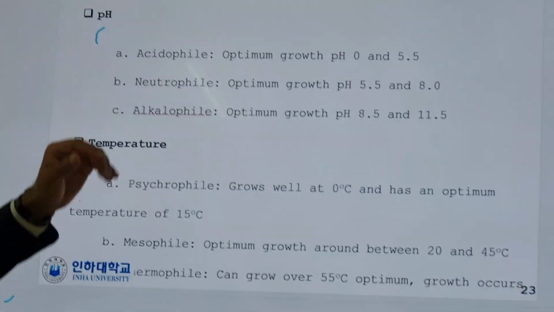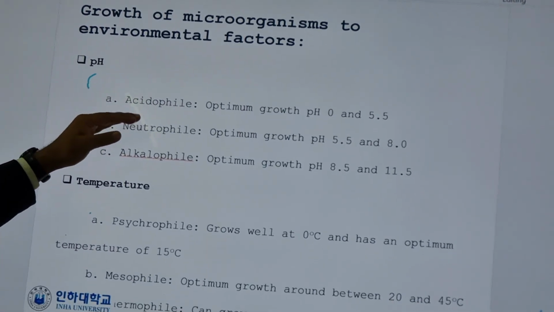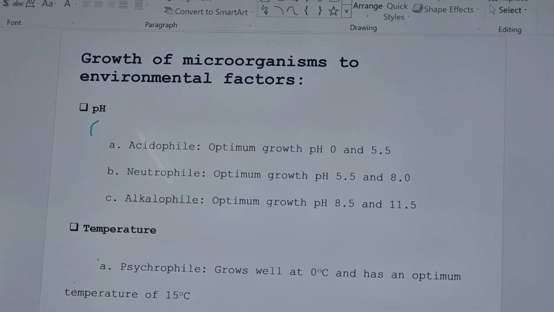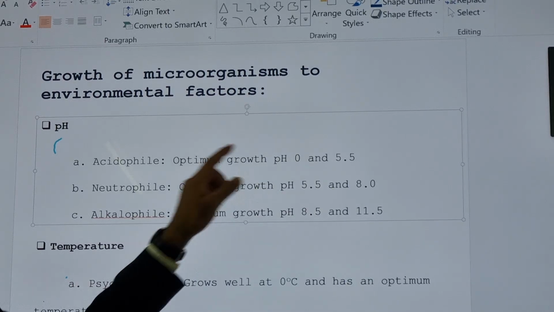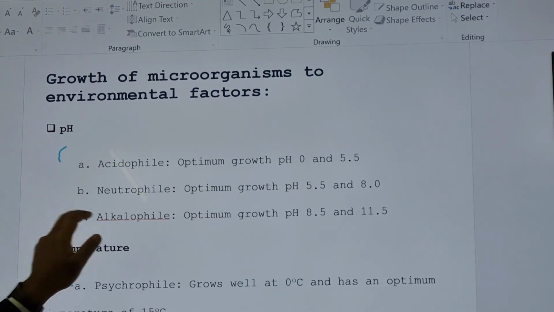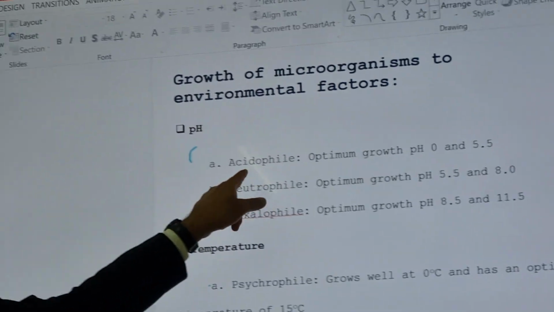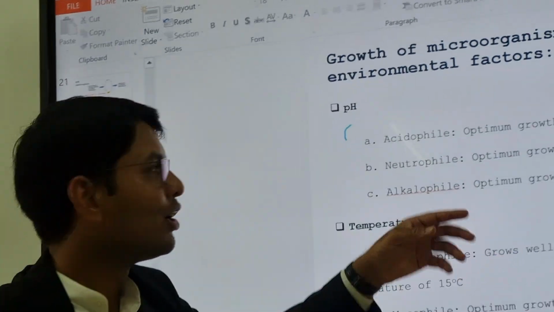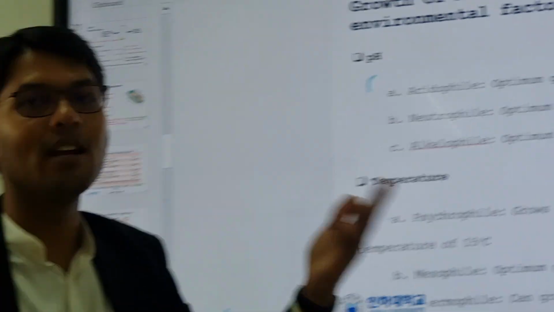Bacteria are categorized by which kind of atmosphere they like. If a bacteria can grow at a pH of 0 to 5.5, we call it an acidophile. Phile means loving, so those bacteria that can grow below 5.5 are called acid lovers.